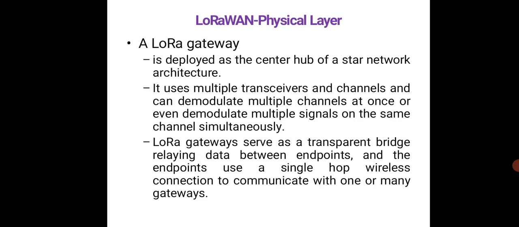There is a gateway which is deployed at the center hub of a star network architecture. It uses multiple transceivers and channels and can demodulate multiple channels at once, or even demodulate multiple signals on the same channel simultaneously. So this serves as a transparent bridge relaying data between endpoints, and the endpoints use a single hop wireless connection to communicate with one or many gateways.